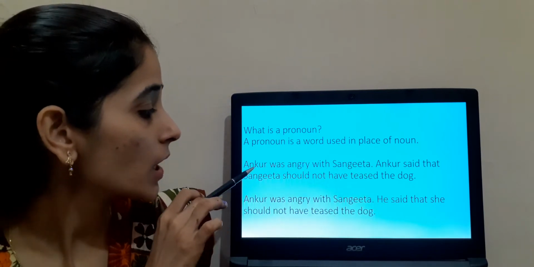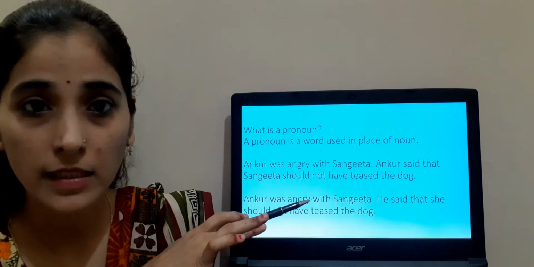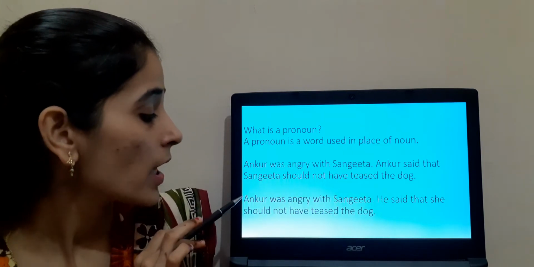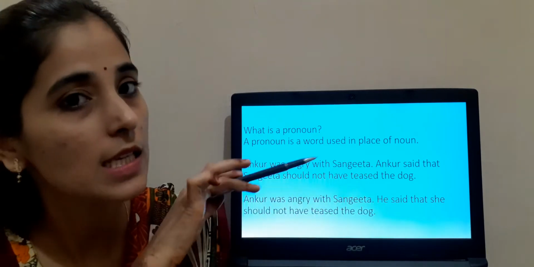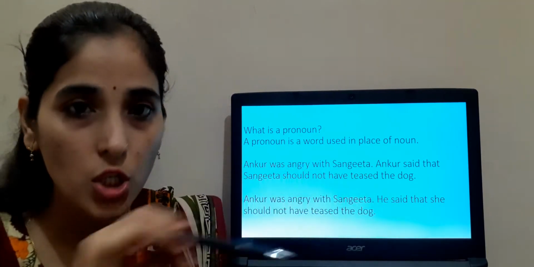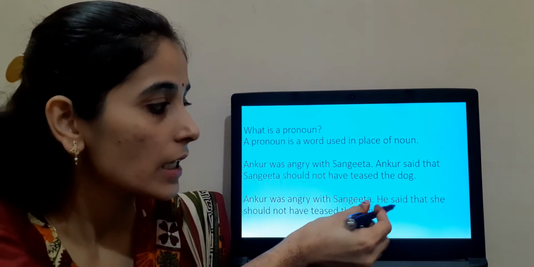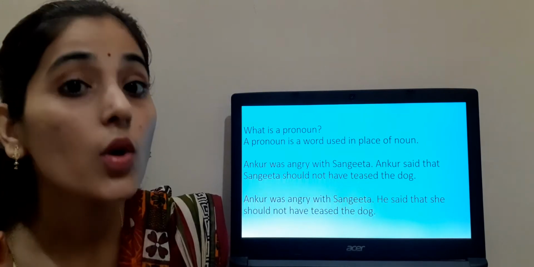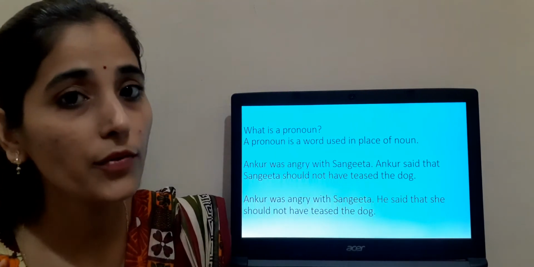Clear? Here you can see that I have used Ankur, then Sangita, Sangita again. But in the second one, instead of Ankur, I have used he, because he is a boy. And instead of Sangita, I have used she. This is called a pronoun. He and she. So, pronoun means what? The words which are used in place of nouns.